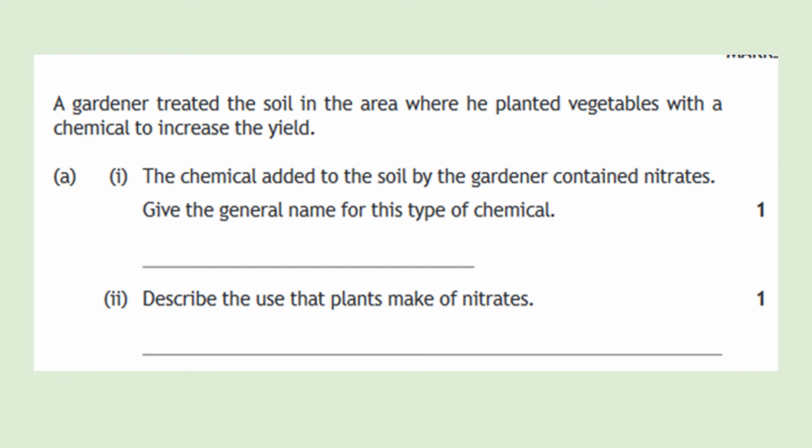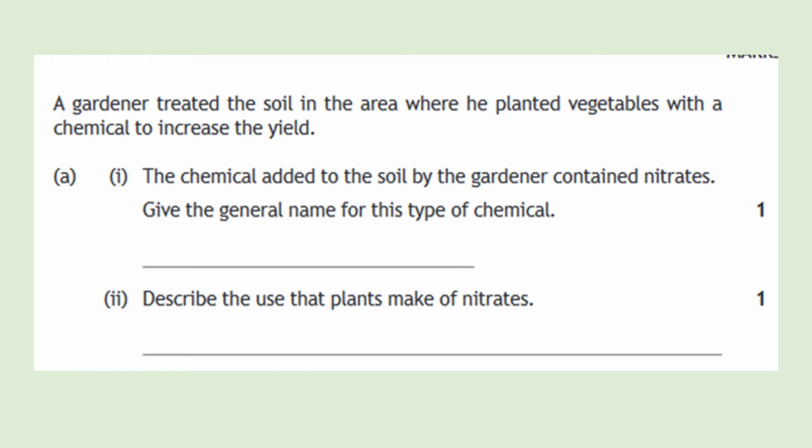Let's see if we can answer this SQA question, which says a gardener treated the soil in the area where he planted vegetables with a chemical to increase yield. I, the chemical added to the soil by the gardener contained nitrates. Give the general name for this type of chemical. And II, describe the use that plants make of nitrates. So try to answer the questions before I go over the answers.